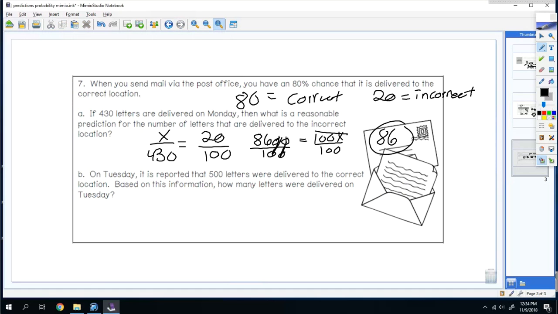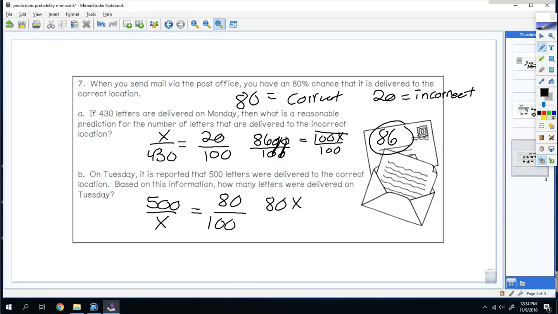B. On Tuesday, it is reported that 500 letters were delivered to the correct location. Based on this information, how many letters were delivered on Tuesday? Well, 500 were delivered correctly. So that's not my total. Instead, I'm actually trying to find the total. And since we're talking about correct letters, the 80% would go on top and 100% would go on the bottom for the total. So you cross multiply.